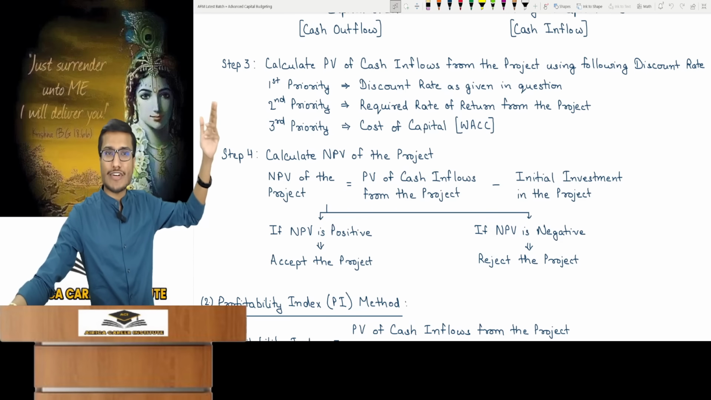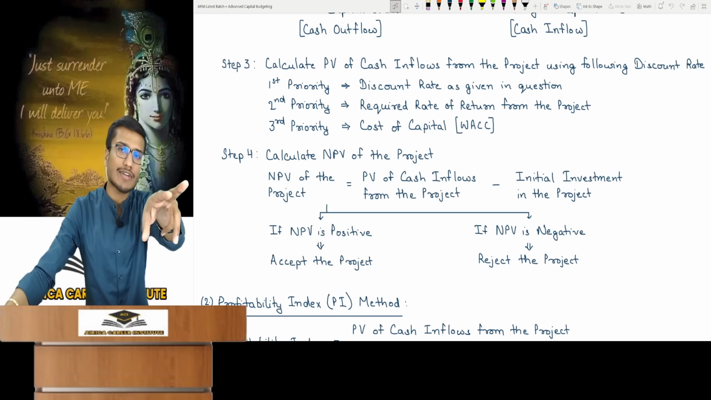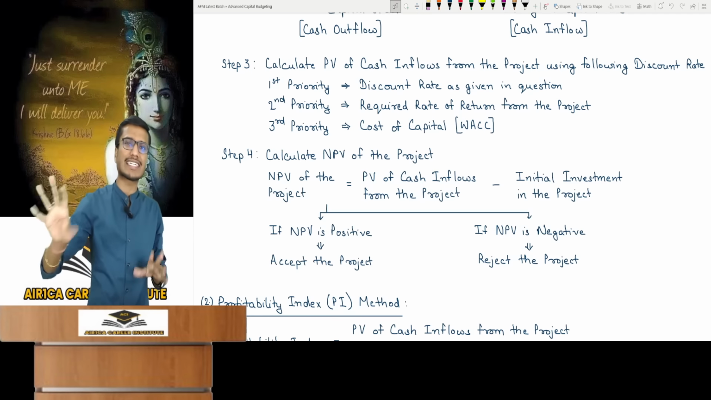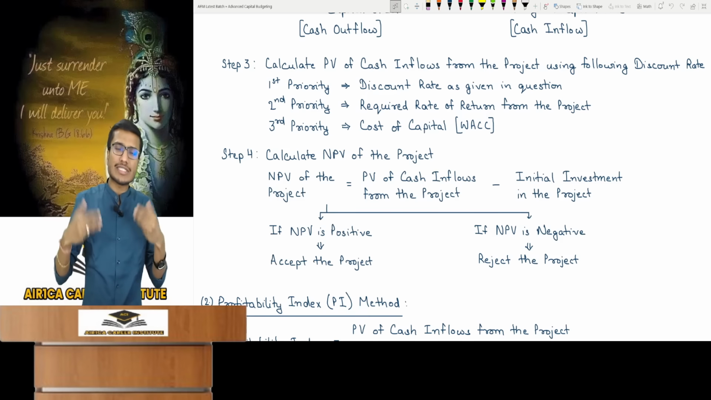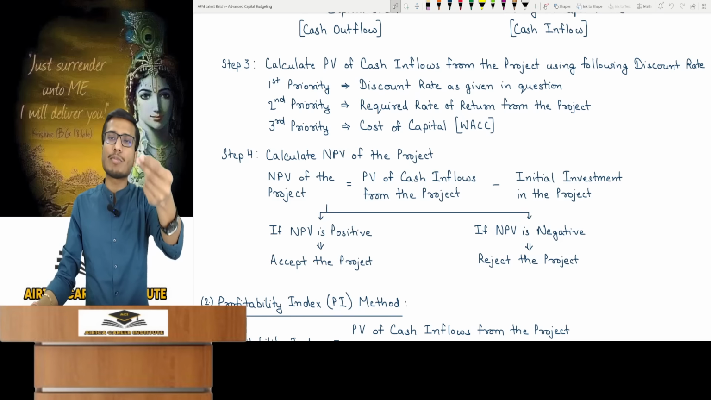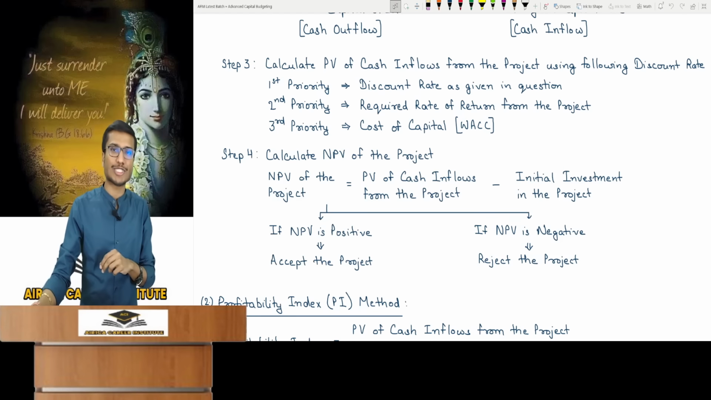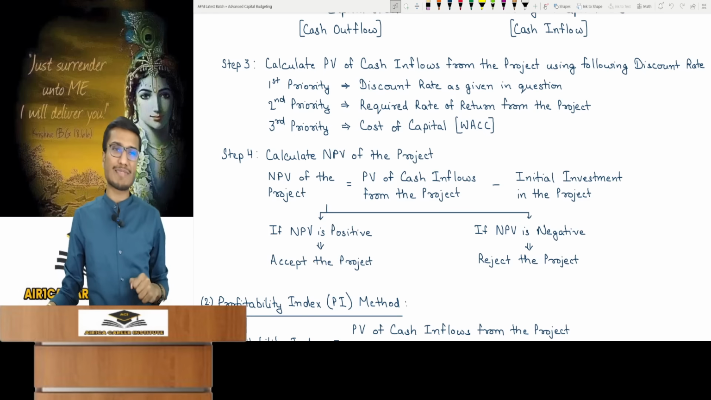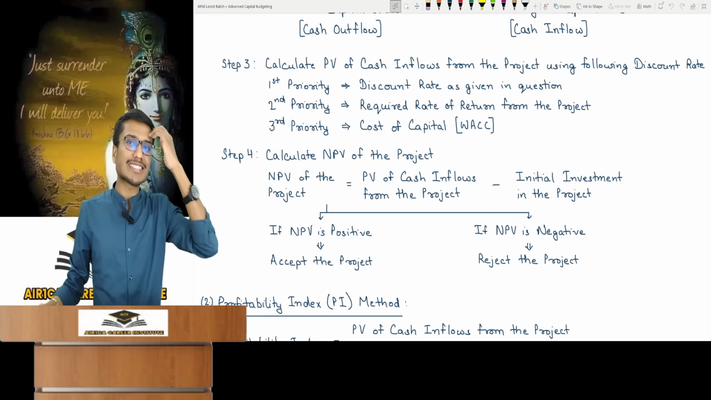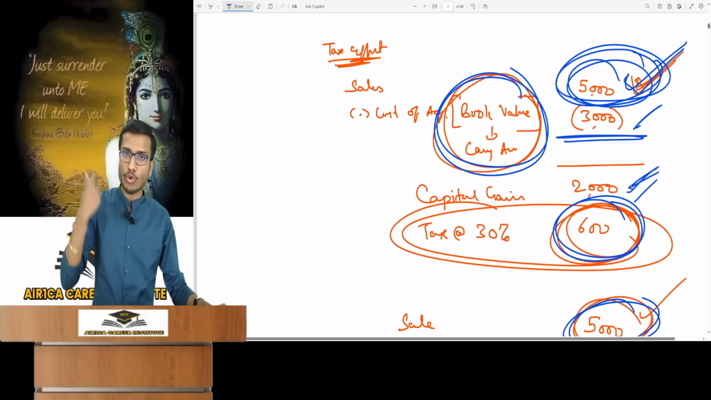What's the discount rate? First, it's given in the question. If not, then the project's required return, also given in the question, is second priority. If project's required return is not given, then third priority is cost of capital WACC. Now, why this priority? Is it just arbitrary or is there logic behind it? I've been teaching you this since the basics of AFM. Still, I'll quickly tell you again. Look, your required rate of return is your discounting rate, and understand why that is.